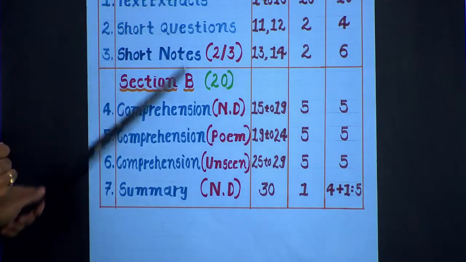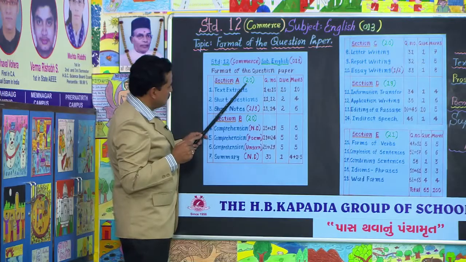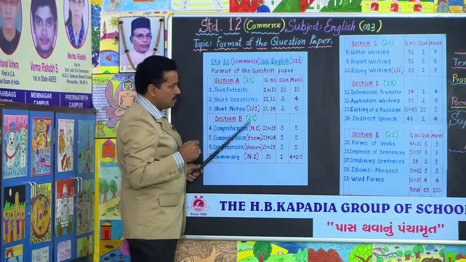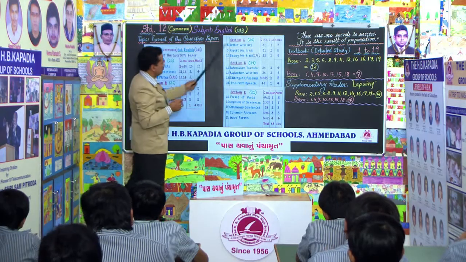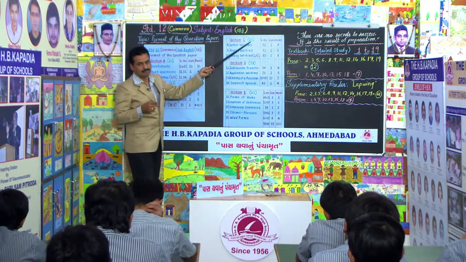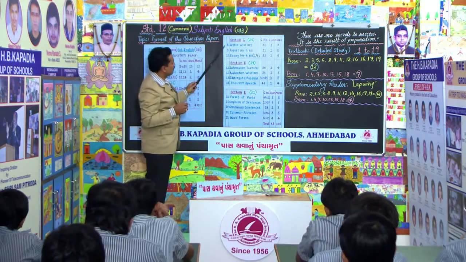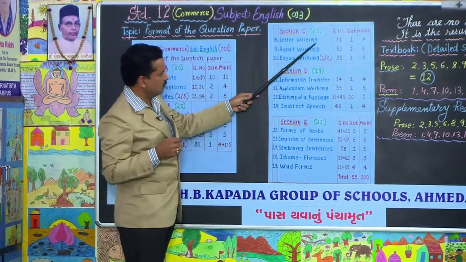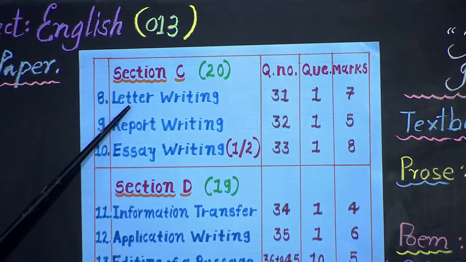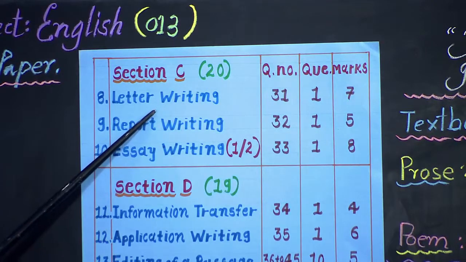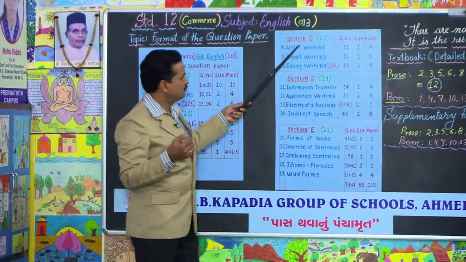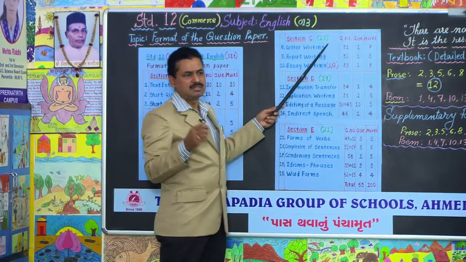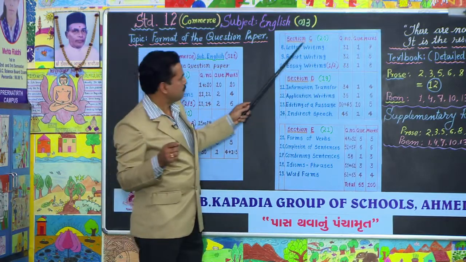Now section A, section B completed. See, section A carries 20 marks, section B 20 marks. Now please see section C. It also carries 20 marks. Question number 8, letter writing. Here I would like to tell you, as per board, we are having official letters, complaint letters, request letters, inquiry letters. Here we don't have formal, I mean family letters like that.